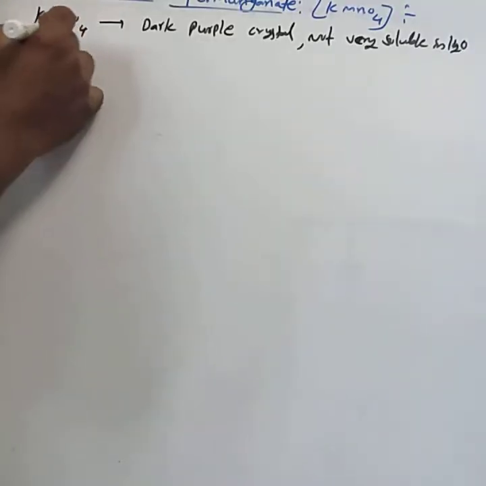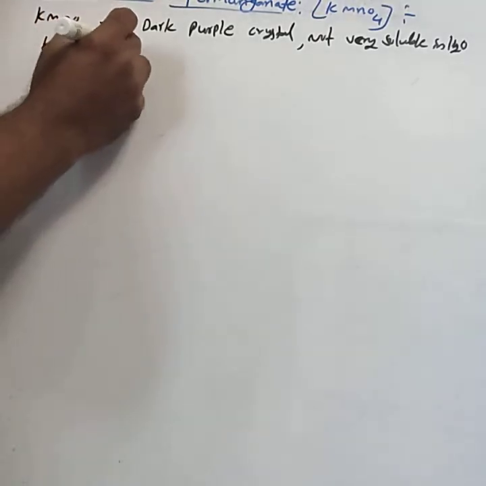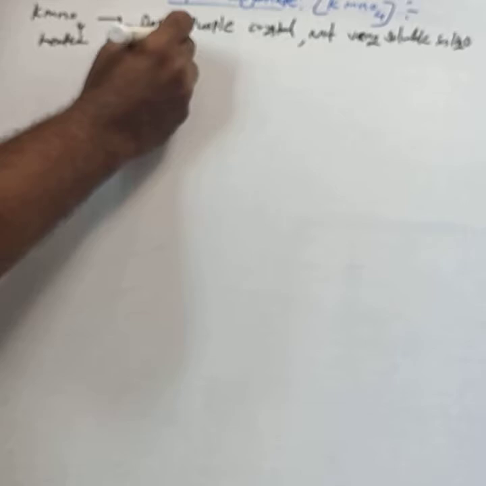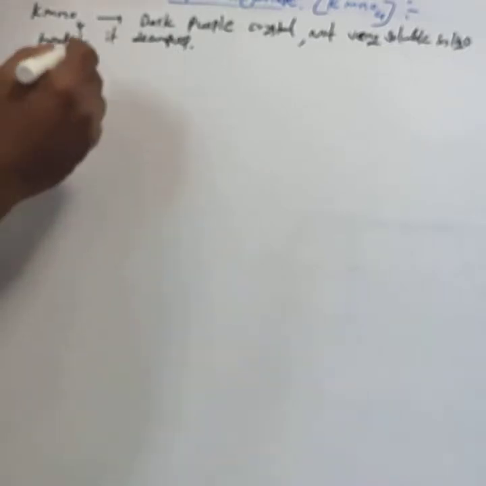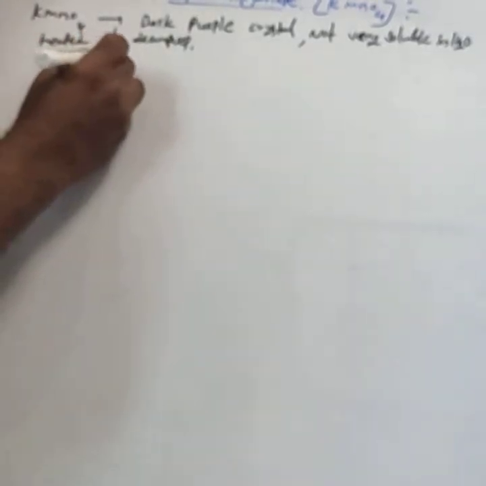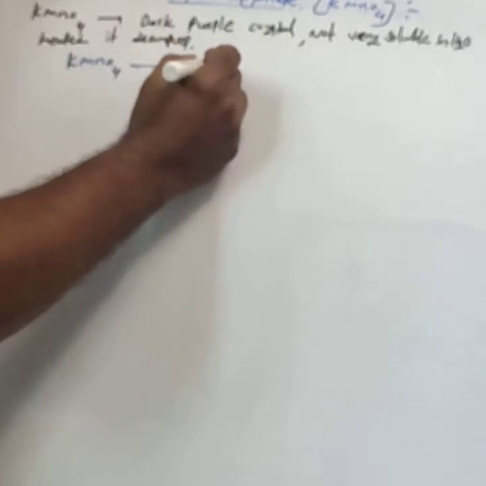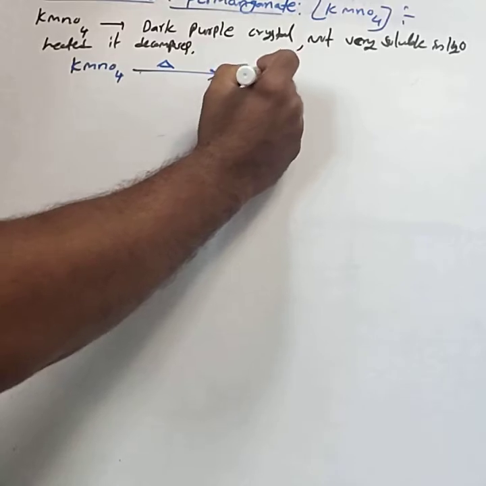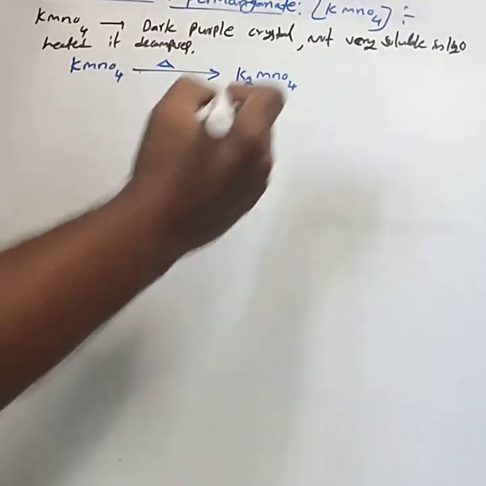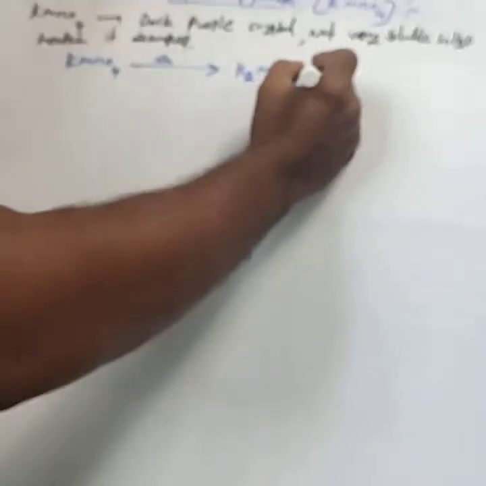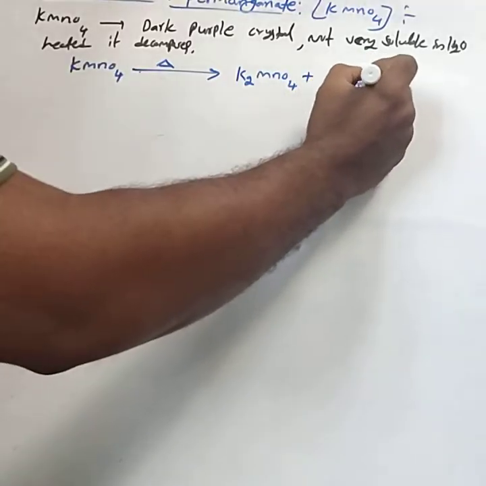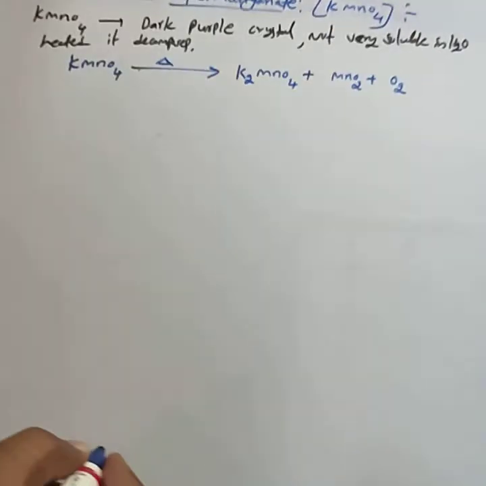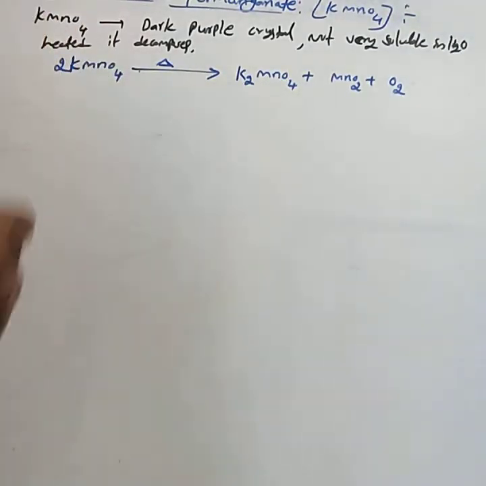When heated, it decomposes. How does that decomposition take place? KMnO4 on heating decomposes to K2MnO4, potassium manganate, and MnO2, liberating oxygen gas. This is the decomposition, balanced as 2KMnO4 giving K2MnO4, MnO2 and O2.